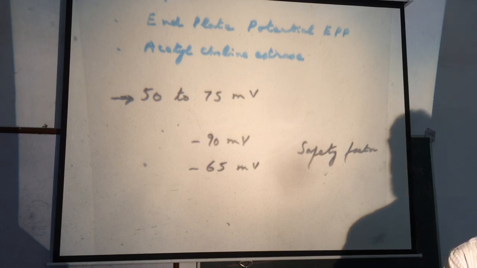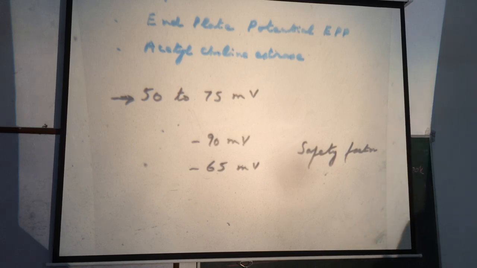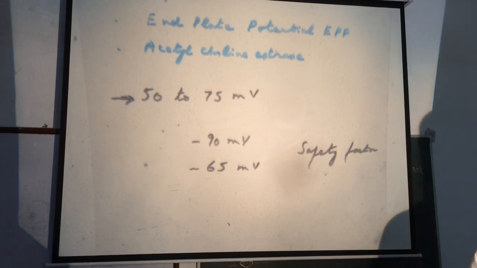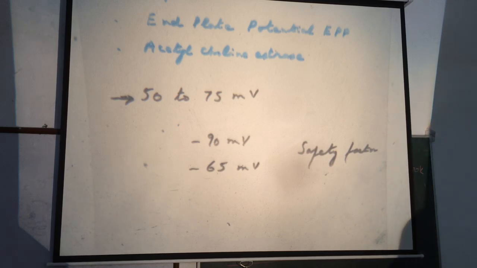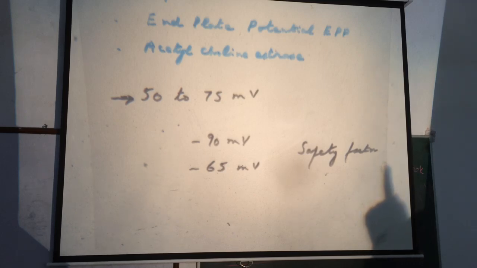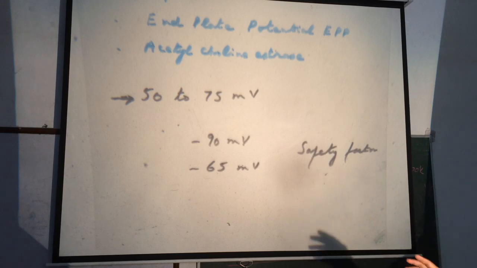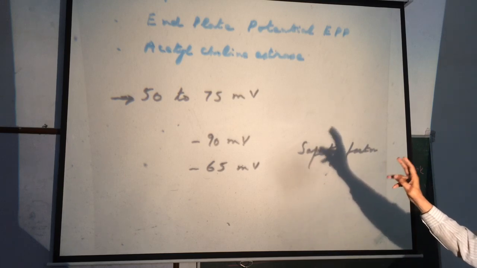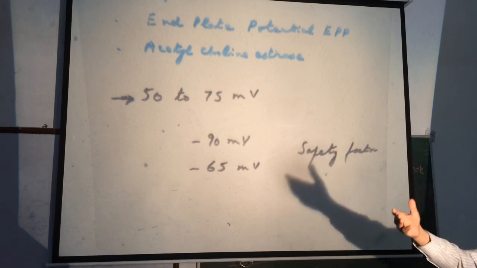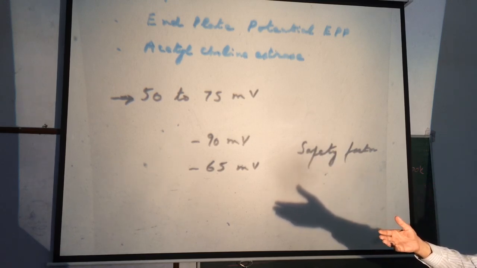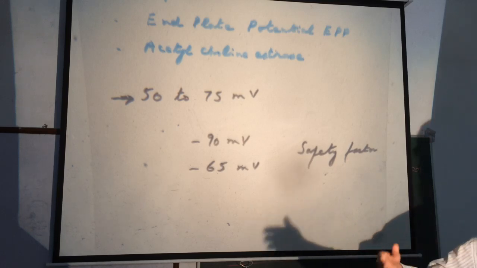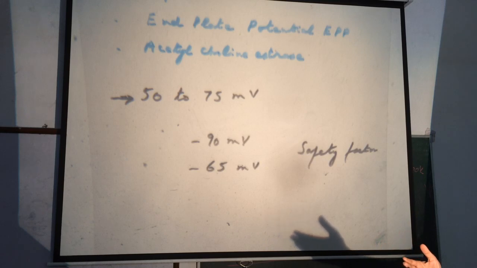So in the voltage of EPP, there is a safety factor to ensure neuromuscular transmission. The required change in the voltage is 25 millivolts, and the voltage of EPP is 50 to 75 millivolts. It is twice or thrice the required change in the voltage, and this is the safety factor to ensure the neuromuscular transmission.